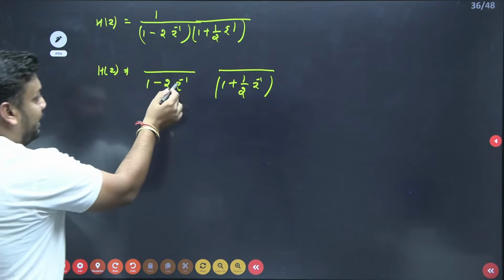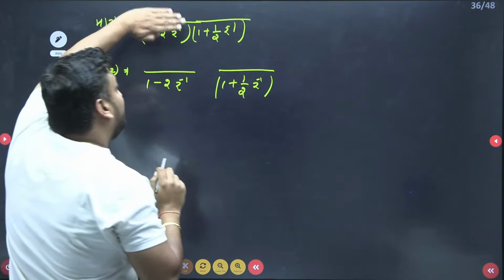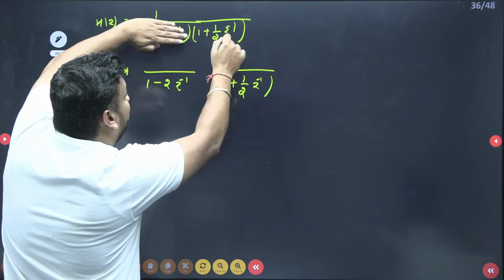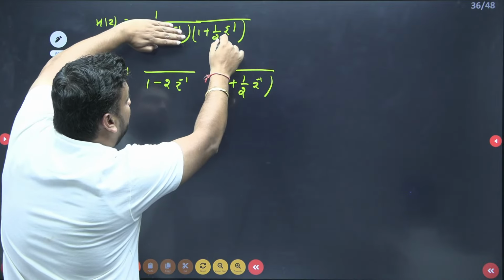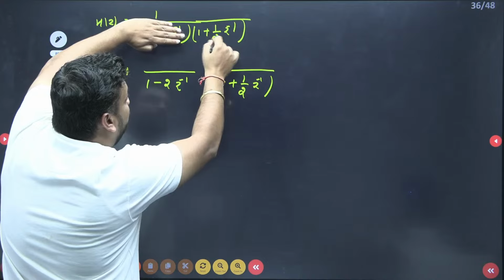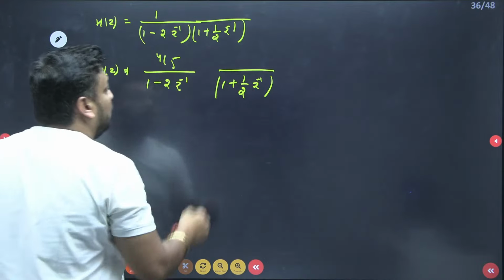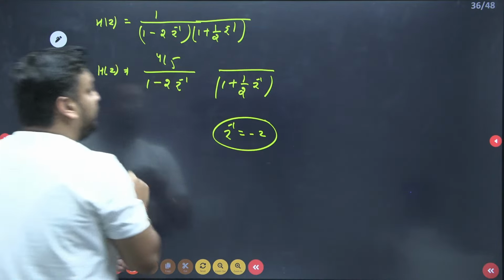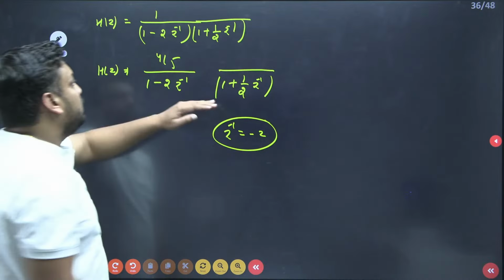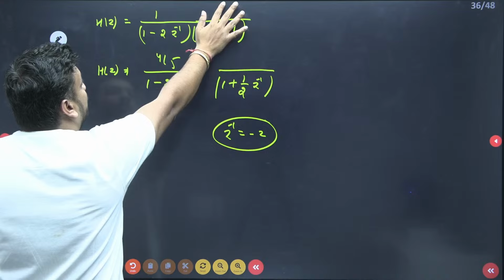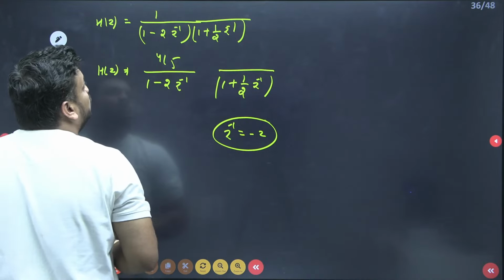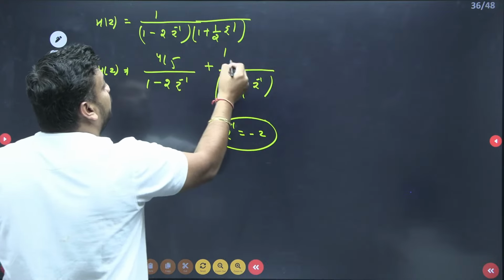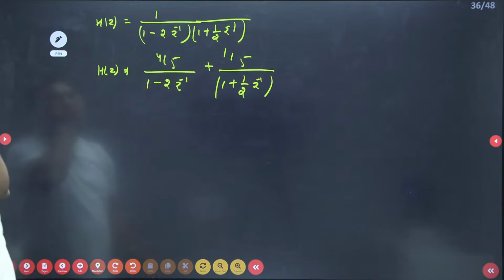So when you put half, what will you get? Directly the z inverse value is half, hide this part and put it here. So 1 plus 1/4, so 5/4. 5/4 is 4/5. So it is 4/5. Are you sure? 1 plus 2 z inverse equal to 0, so z inverse is actually minus 2. Just hide this part. When you put minus 2, minus plus 2, so 4, and 4 plus 1 is 5. So I think it is 1/5. Agree or not?